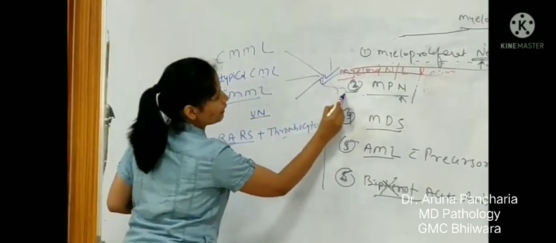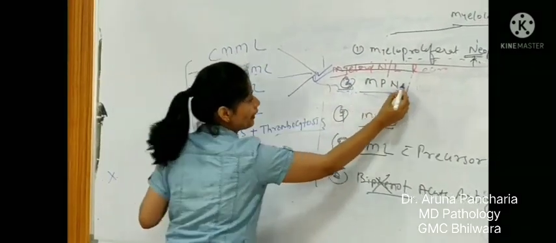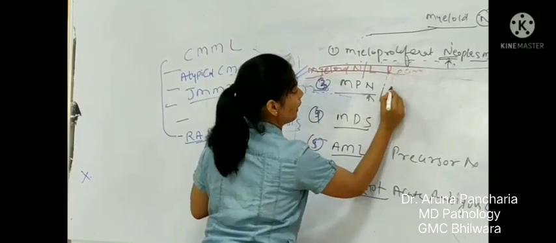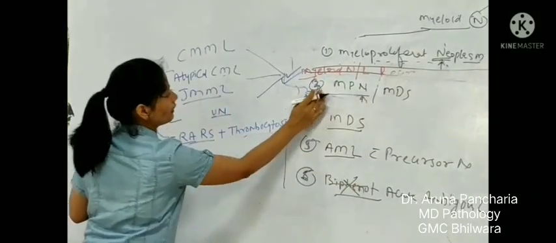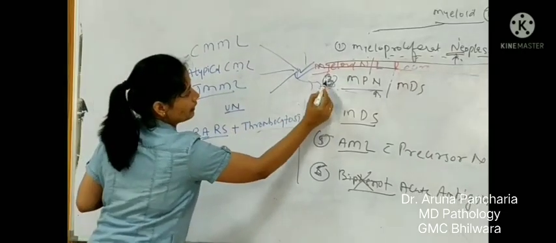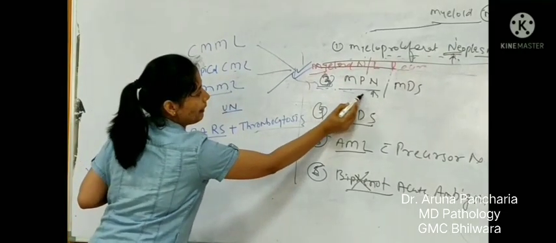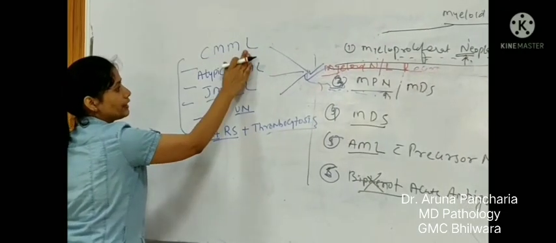This is there in this number 3 category, MPN/MDS. So these are the subcategories of this third one, starting with CMML, that is chronic myelomonocytic leukemia.